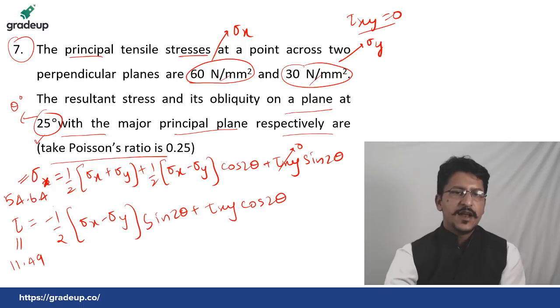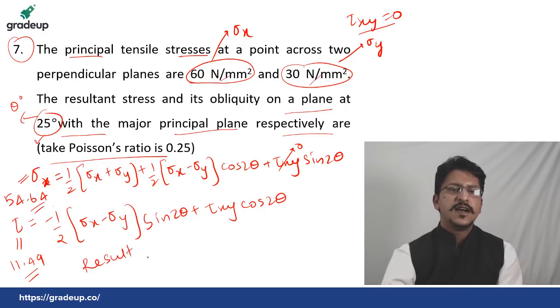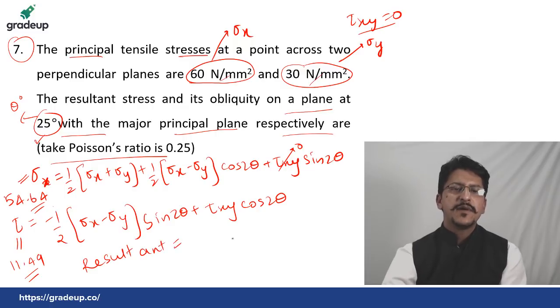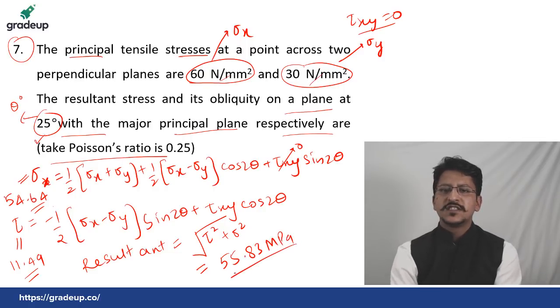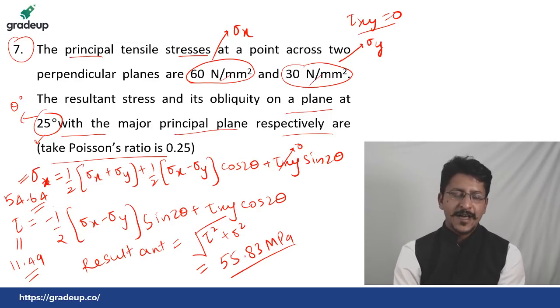11.49, yes, 11.49. So the resultant stress will be, because they are perpendicular, the square root of sigma square plus tau square. This value you will get as 55.83 megapascal or Newton per mm square. So this is the value which you will get. 55.83, Sayuj KP, absolutely right.